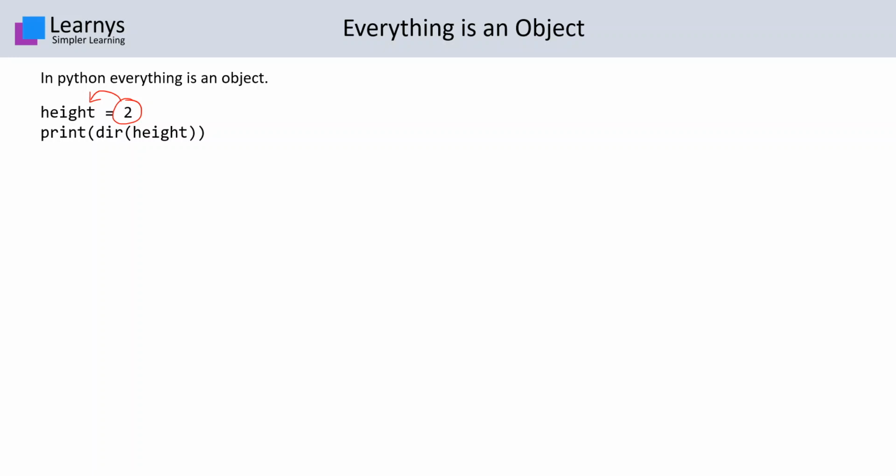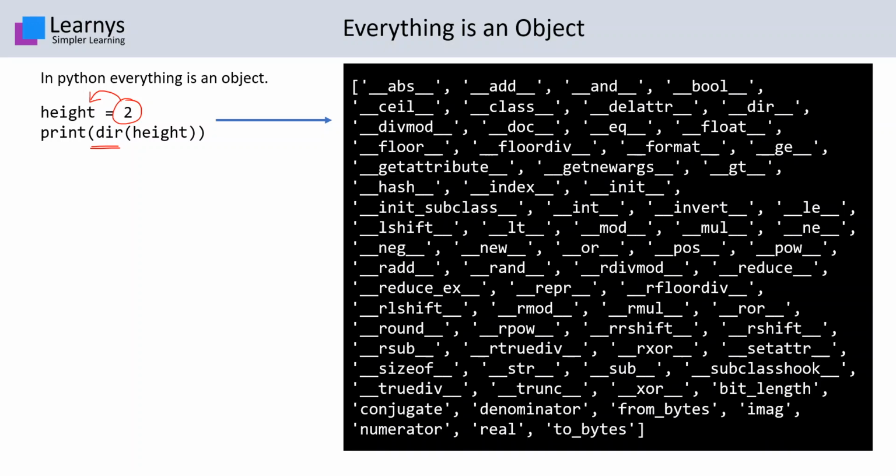So here the built-in function dir is being used. This function dir returns a list of attributes in an object. The attributes could be variables, functions, modules, and other things. If we call this method with height as argument, or even the value 2, that is an integer, as an argument, we get the following result.